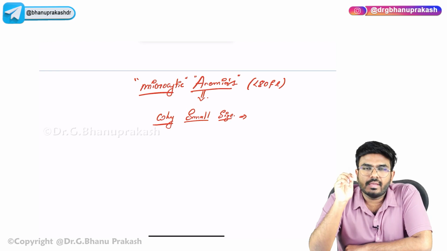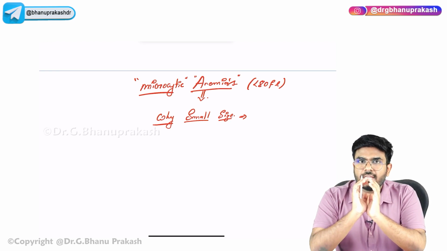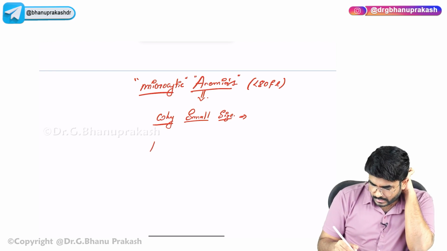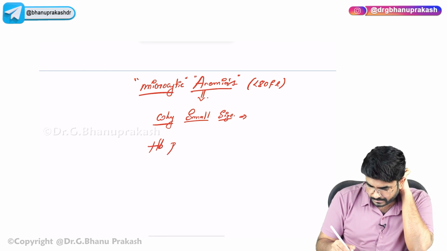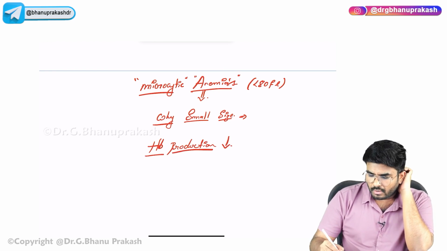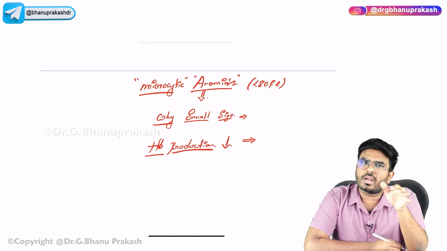In the same way, in the RBC, who is present? Hemoglobin. If the amount of hemoglobin is going down, meaning hemoglobin production decreased, now to accommodate this hemoglobin, do you need bigger RBCs or smaller RBCs?